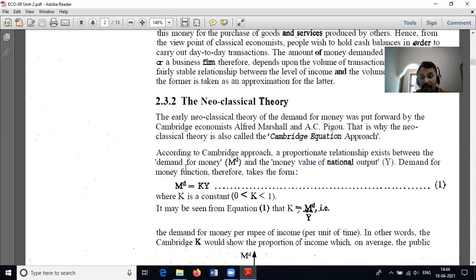So the demand for money function is MD = KY, where Y denotes national output and K is a constant factor which lies between 0 and 1.